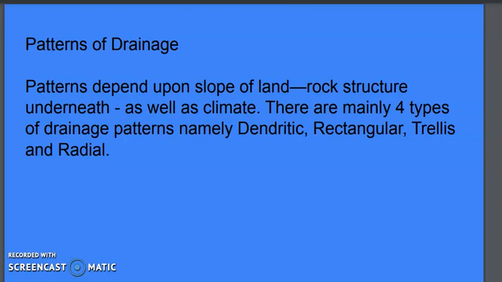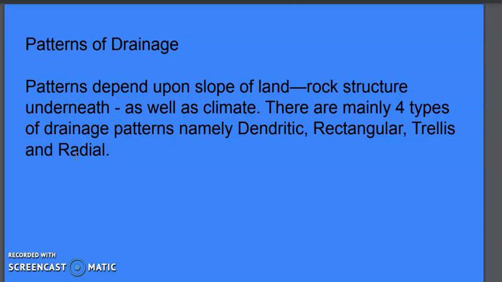In the case of drainage, we mainly have four patterns of the drainage system. That is the dendritic drainage pattern, rectangular drainage pattern, trellis drainage pattern, and the radial drainage pattern. These patterns actually depend on the slope of the land. That means according to what kind of land you have, the river will form its tributaries and distributaries. What kind of rocks you have underground, or what kind of climatic condition there is in that place, these are all the deciding factors of the drainage pattern.